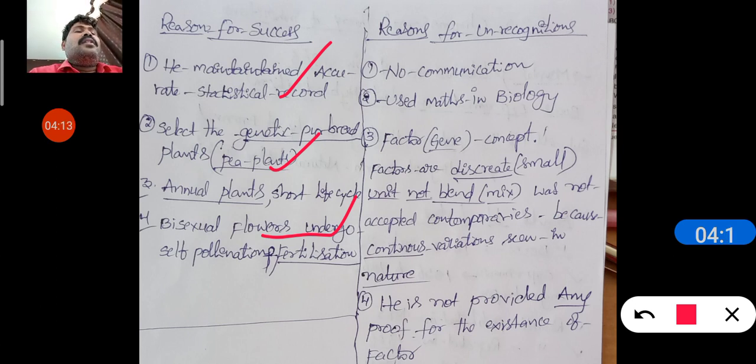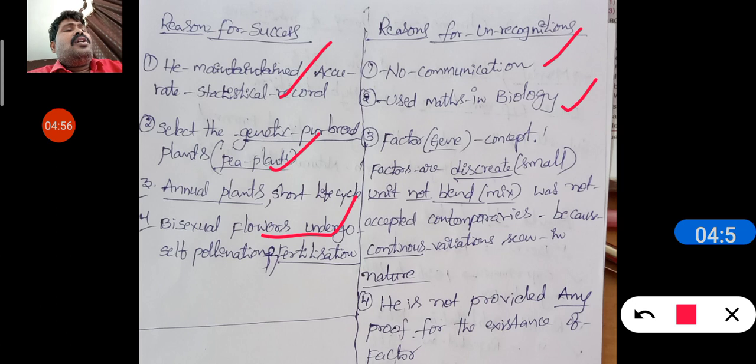Next, the reasons for the non-recognition of Mendel's experiments, very important. This is also a 3-marks question. One reason is that at that time, in 1865-1866 when he published his results, proper communication was not there. Nowadays there is much more communication; we can communicate within seconds from all over the world. The second reason is that he used mathematics in biology. It was a new process. Mostly mathematics was not used in biology, but Mendel was the first to use it. That is one reason for the non-recognition.